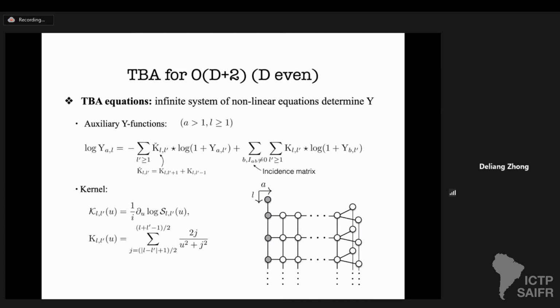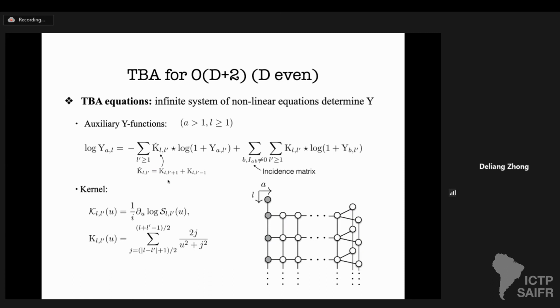Of course, the second set of auxiliary Y functions are quite standard. For example, those Y functions can interact with their neighbors on the same Dynkin diagram through the same rational kernel. Nodes on the same position of the same Dynkin diagram can also interact with their neighbors by some shifted kernel, but that's quite standard.